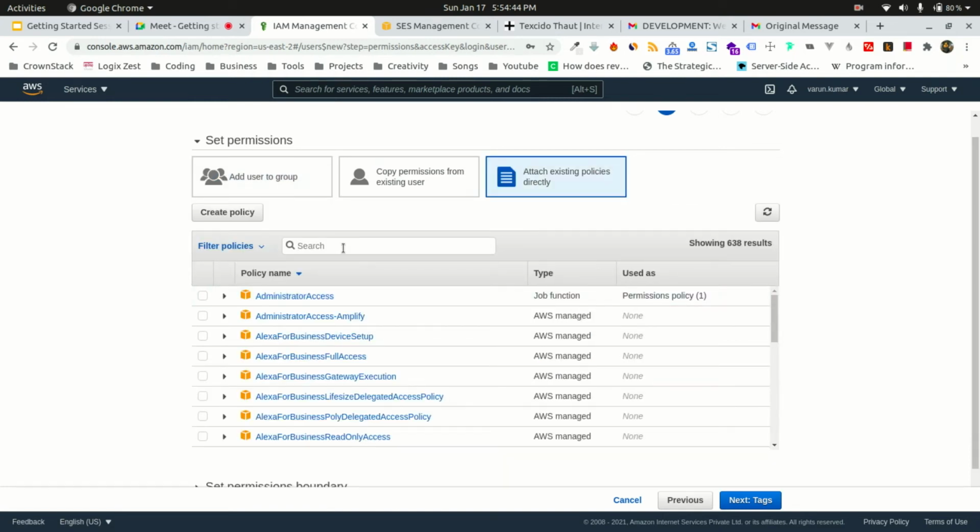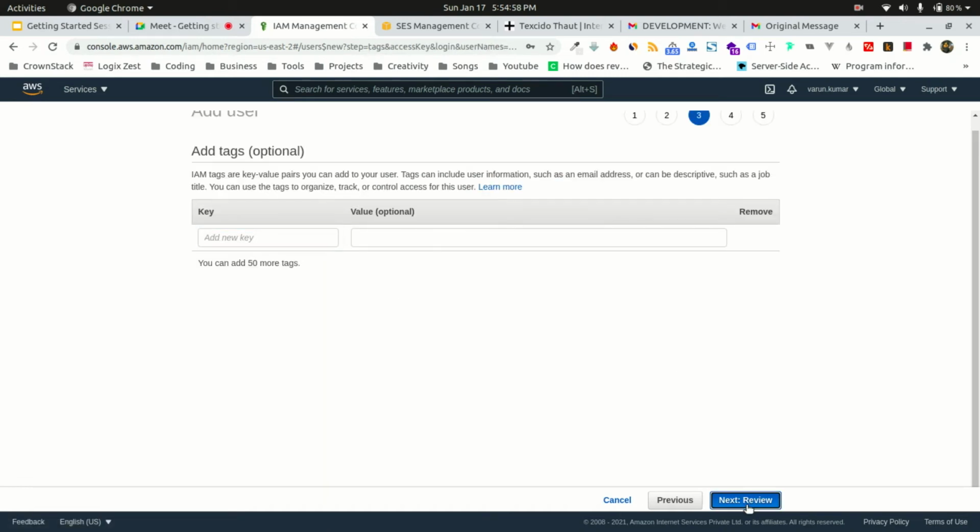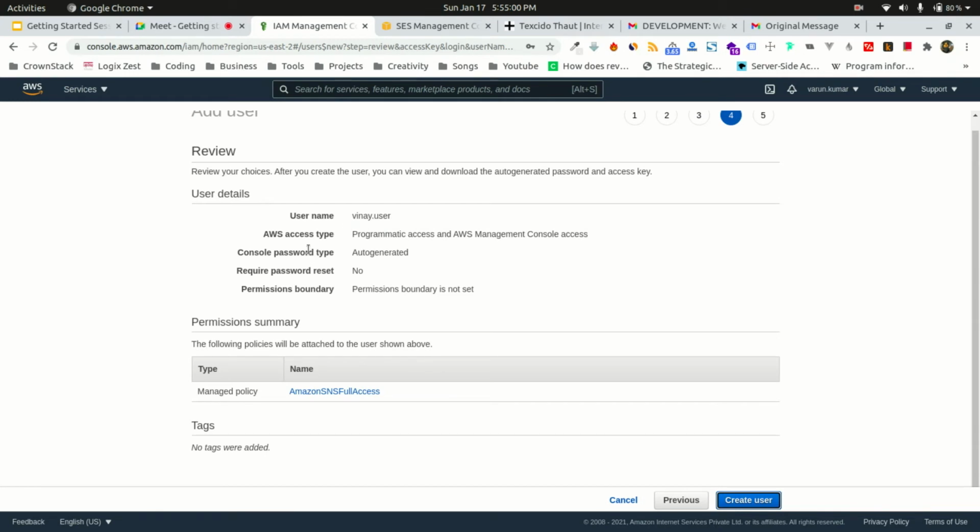And suppose I'm giving you SNS. SNS is for sending SMS and push alerts. This is the service for push notifications and SMS. Now I'm giving you programmatic access and console access also.